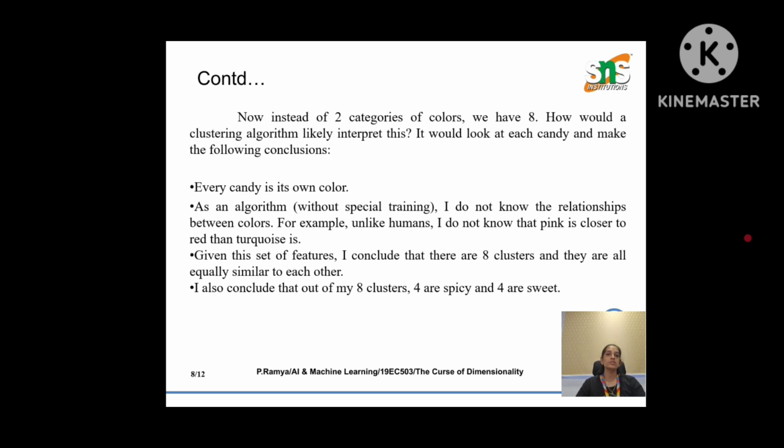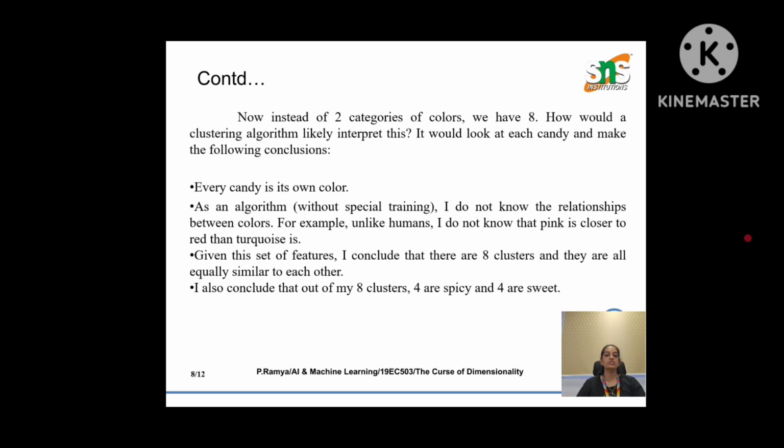So because of this, this kind of misinterpretation leads to serious problems like loss of grouping ability, inability to generalize, and wrong predictions. The model cannot form meaningful clusters because all features seem equally distinct.